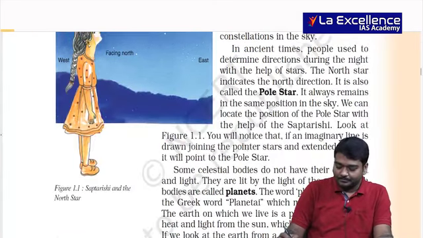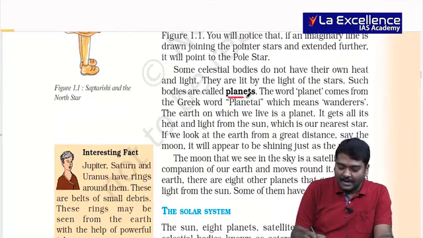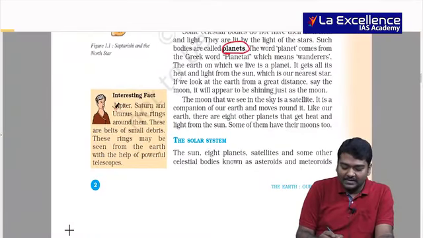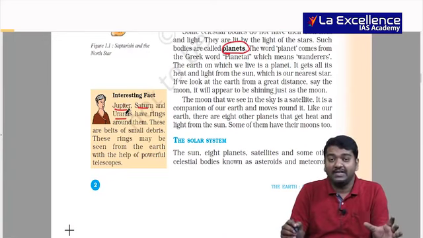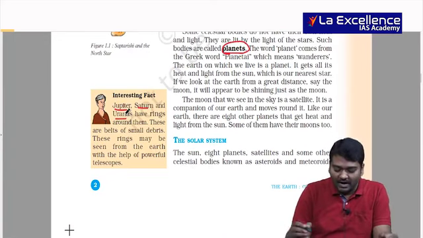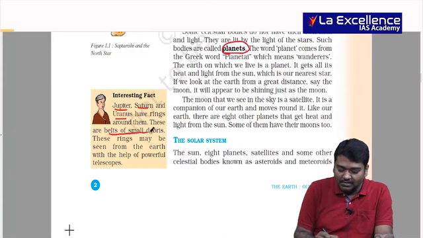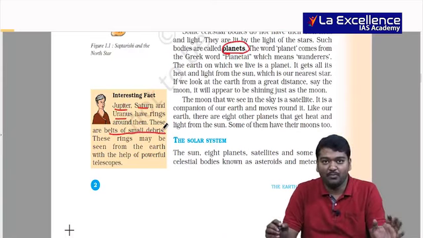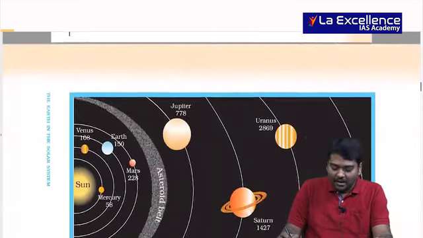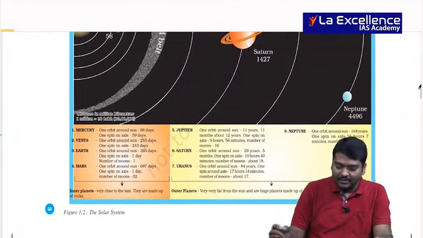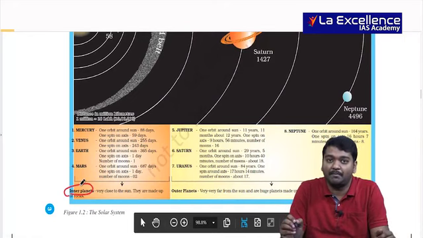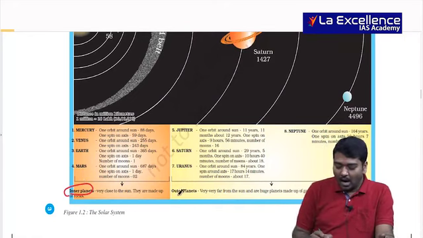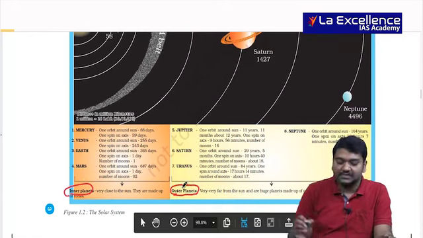And then they are talking about the planets. When they talk about the planets, they talk about Jupiter, Saturn, Uranus, which have rings, and these are made up of dust particles or small debris. Very, very important. Later, when we talk about the solar system, I have already spoken about the inner planets which are closer to the sun and made up of solid rocks, and outer planets which are gaseous, right?